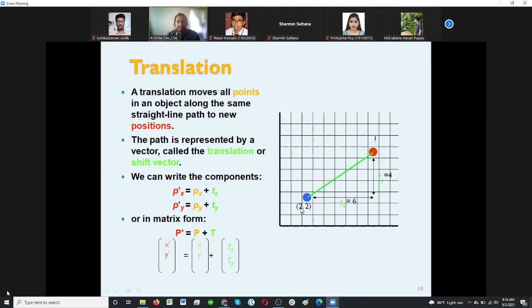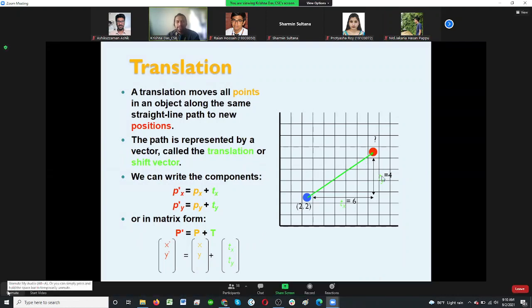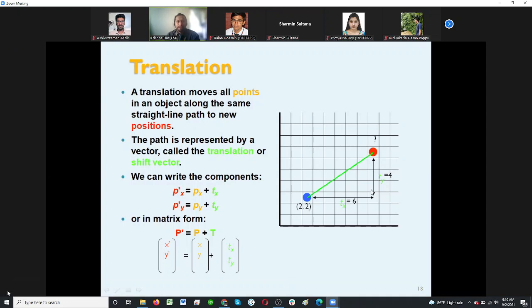So this is my x, this is my y. So x plus tx is 2 plus 6, which is 8. So x prime, the new point's x coordinate, will be 8, and 2 plus 4 for y, that is y plus ty, will be the new point's y coordinate value, so that will be 6. So 8 and 6, that will be right.